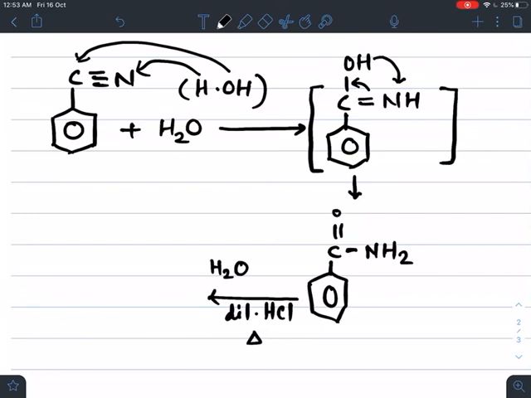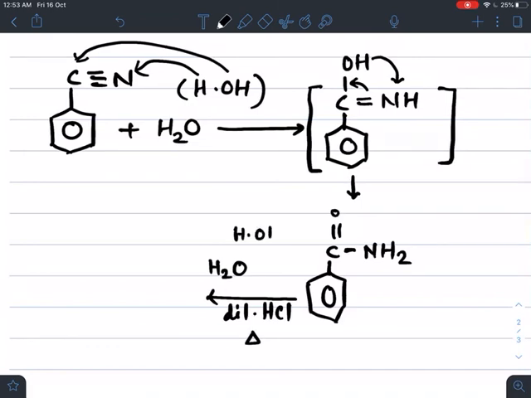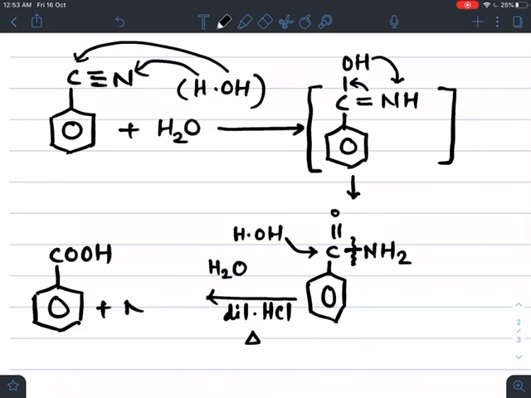So H2O breaks down as H plus and OH minus. H is added to the NH2 group and OH is added to the CO group. The bond breaks between carbon and nitrogen, and finally we get the COOH group attached to the benzene ring, meaning benzoic acid is formed with the removal of the byproduct ammonia.